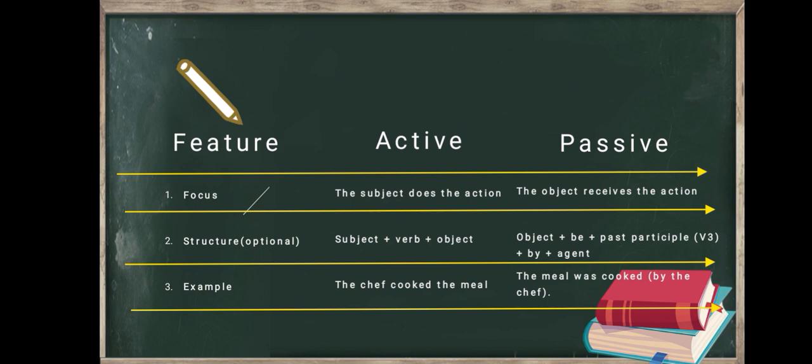And the passive sentence, the structure is object plus be plus past participle or verb 3 plus by plus agent. For example, active sentence: the chef cooked the meal. And passive sentence: the meal was cooked by the chef.